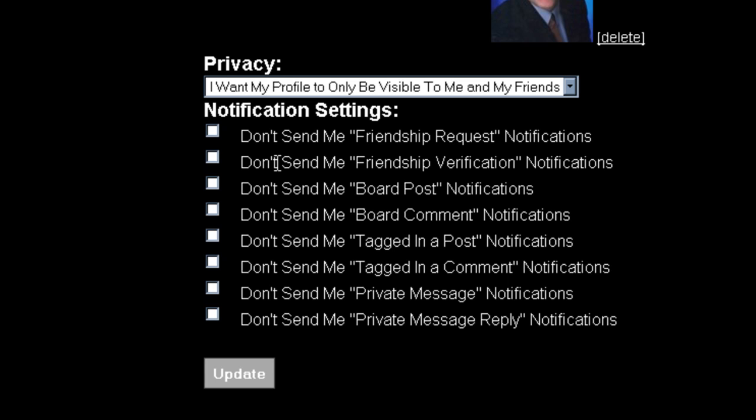So if for some reason the doctor is doing some construction or updating the information, or goes out of business but is going to open up a new practice, whatever the situation may be, he can temporarily pull his profile away from being public, and restrict who it is that can see it. And then you can also control the notification settings. So these notifications will be sent to your email address. So you can filter out the type of emails that you would like to receive and the ones that you don't want to receive.